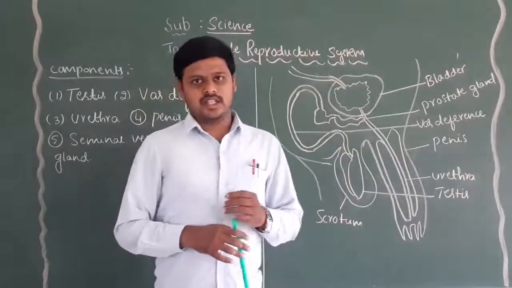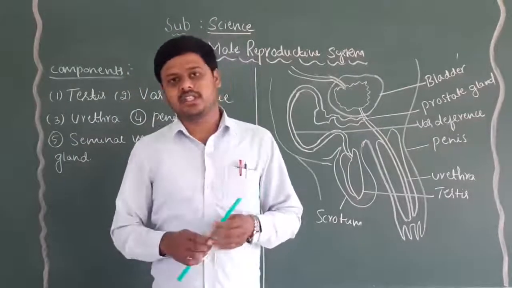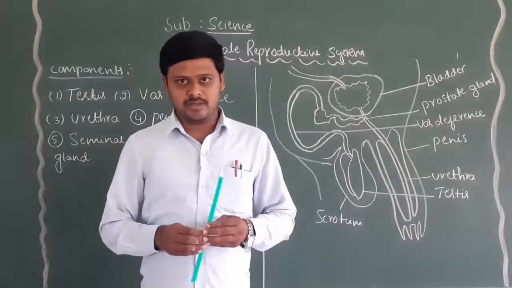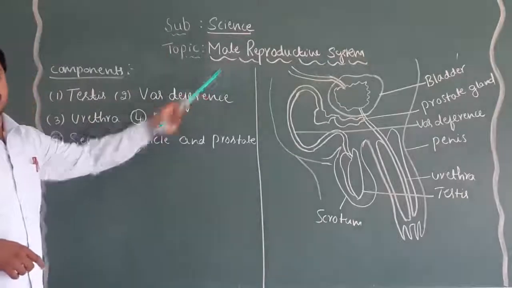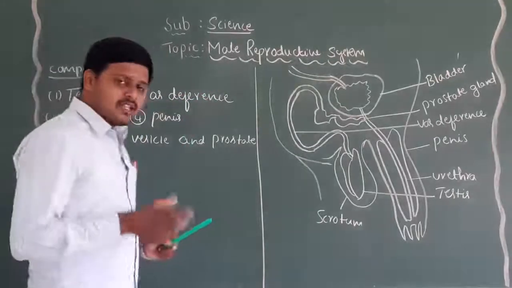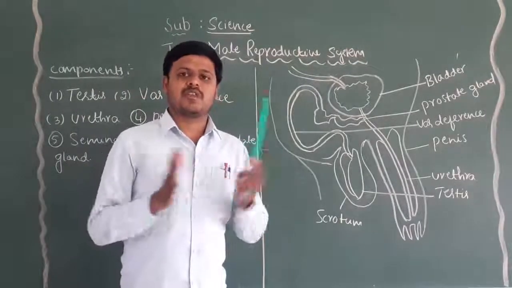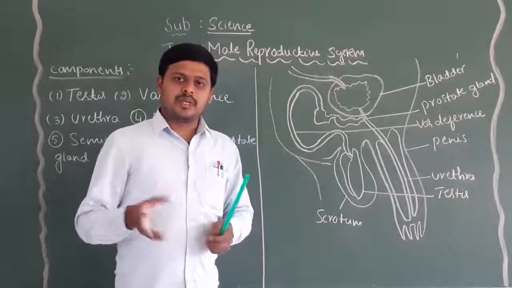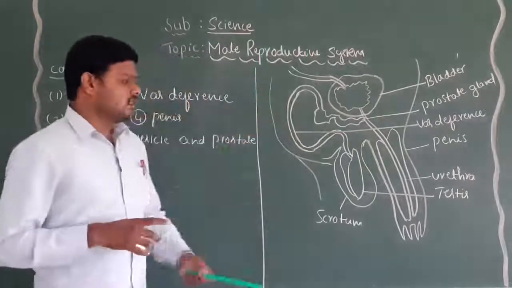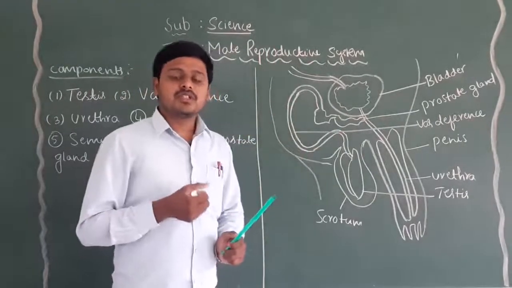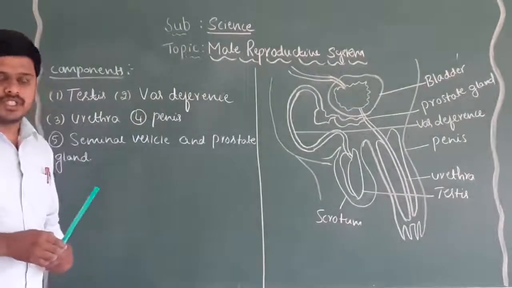In this class also, we are going to discuss more information regarding sexual reproduction in human beings. In that, we are going to discuss the male reproductive system. The male and female reproductive systems have specific characteristics. The female reproductive system produces the egg, and the male reproductive system produces sperms. So what are the components of the male reproductive system?